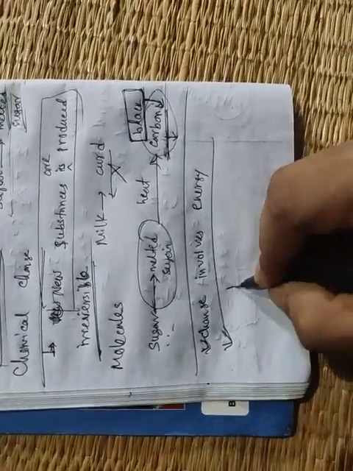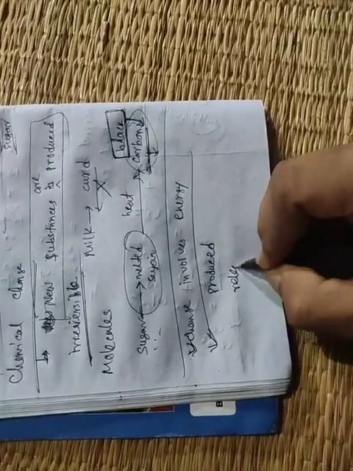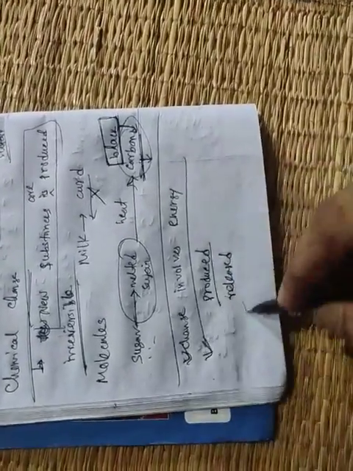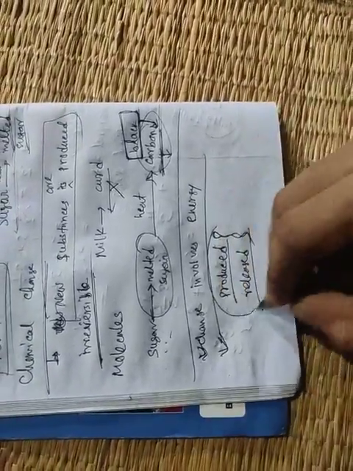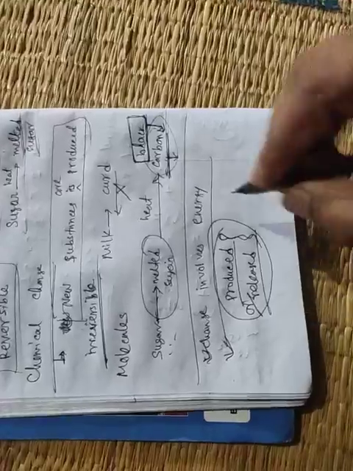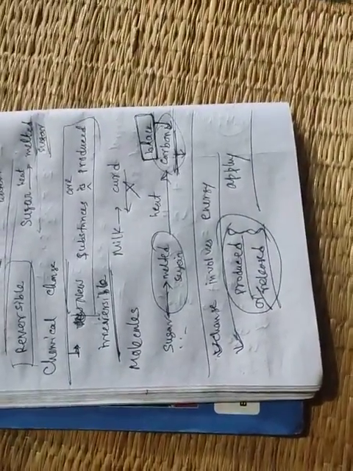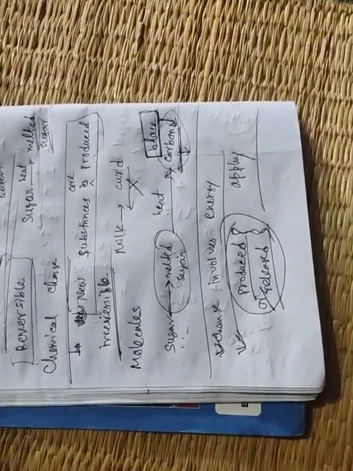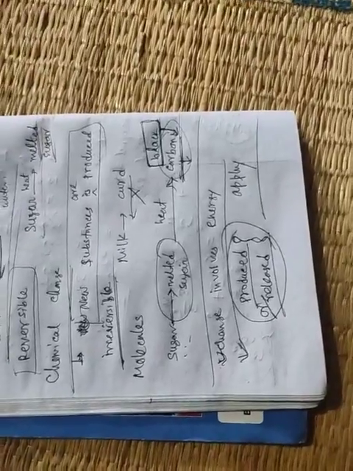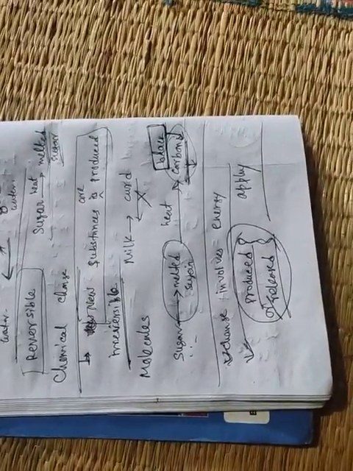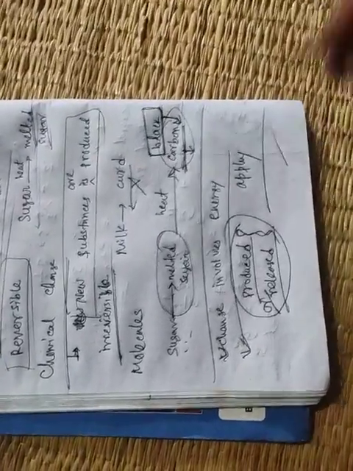That means heat is produced, energy can be produced, or energy can be released. Energy can be produced or released, or you have to apply some energy, or give some energy. That means all the changes involve energy. We can apply the energy, or we can get the energy. So clear? Okay. So students, read this up to here very well. Thank you.